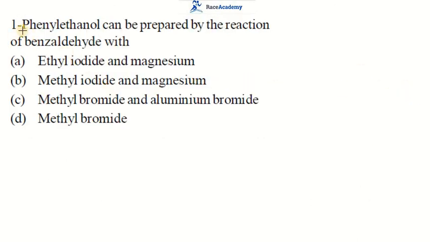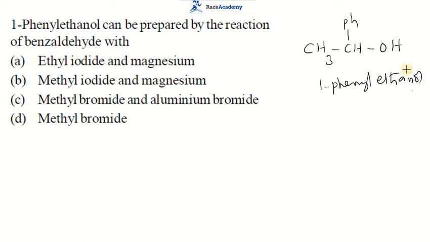Let us move to the next one. 1-phenyl ethanol can be prepared by the reaction of benzaldehyde with... So let us see what is 1-phenyl ethanol. You know the ethanol formula, that is CH3CH2OH. But on this first carbon, in place of one hydrogen, this phenyl group is there. Phenyl group means a benzene ring is there. This is called 1-phenyl ethanol.